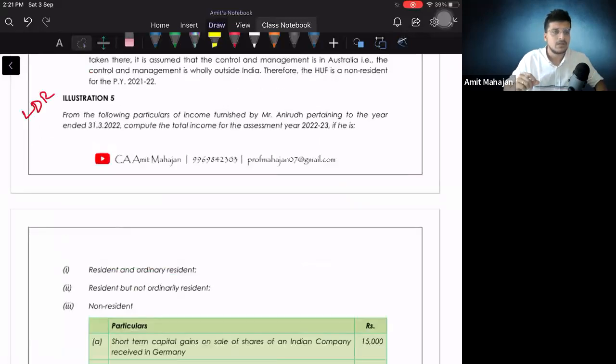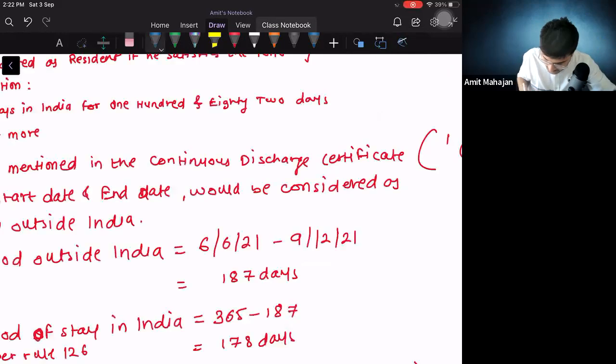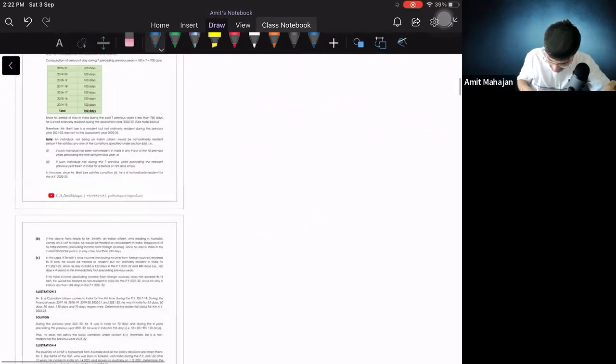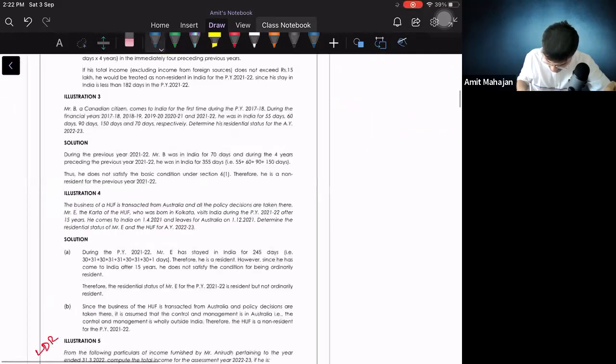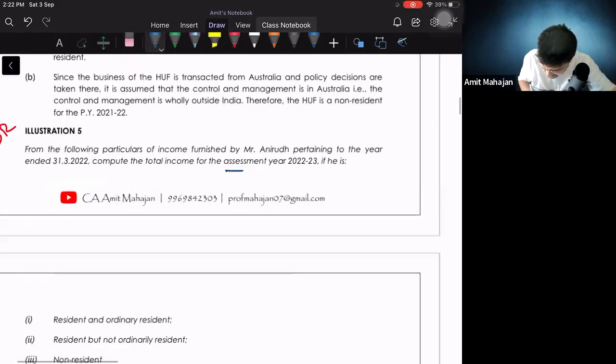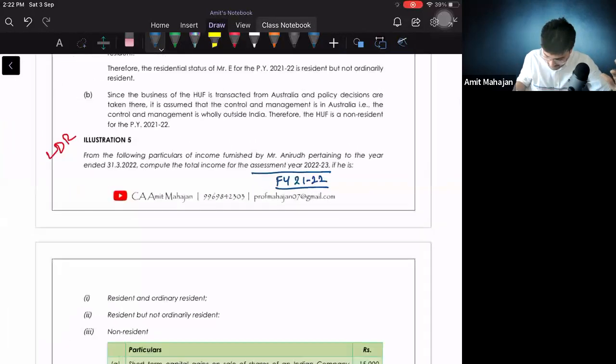Illustration 5. From the following particulars of income furnished by Mr. Anirudh, pertaining to the year ended 31/3/2022, compute the total income for assessment year 2022-23. Whenever we see assessment year, we have to first convert that assessment year into financial year. मतलब financial year 2021-22. Perfect. No problem in this.